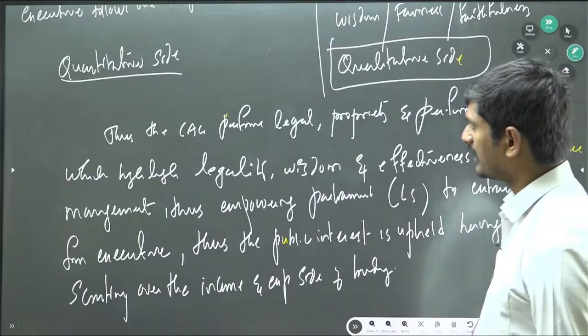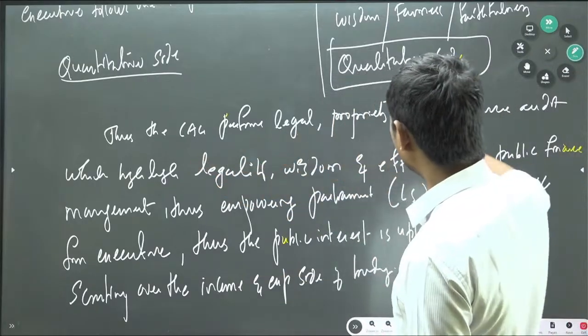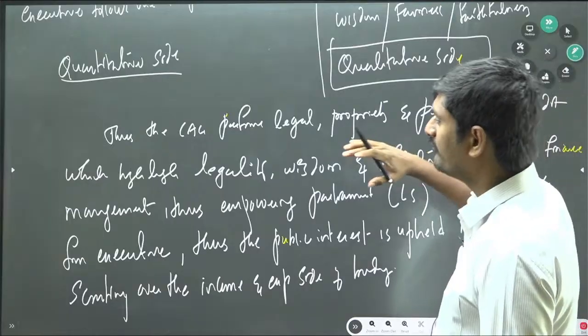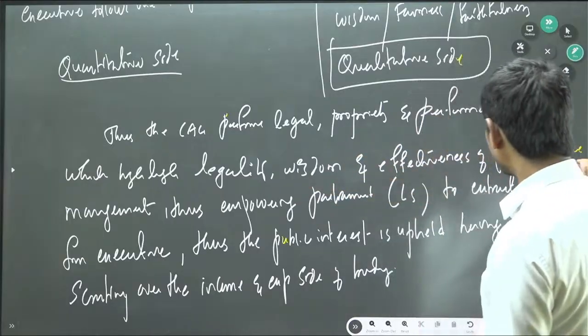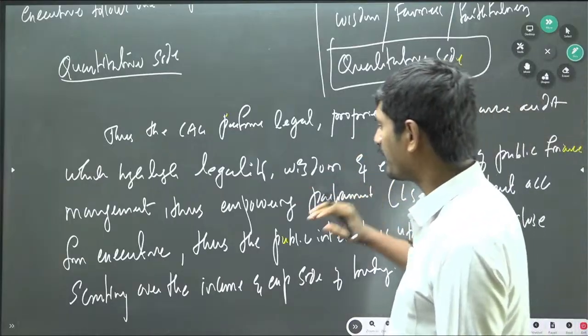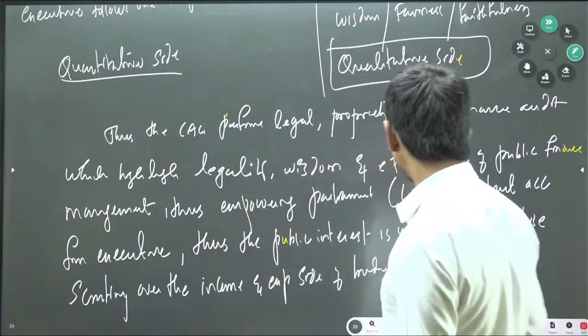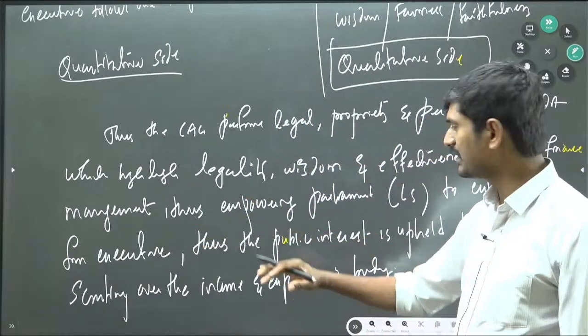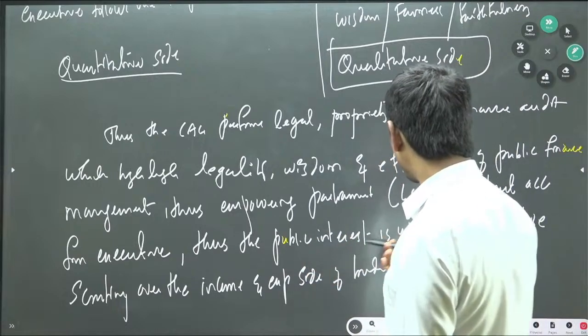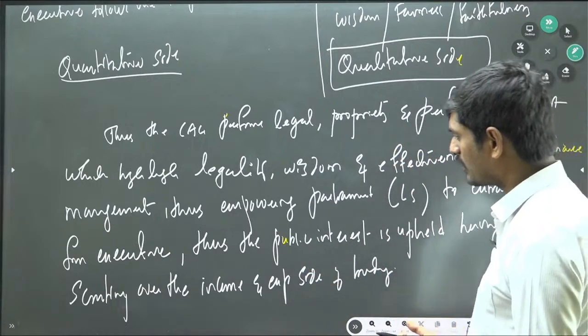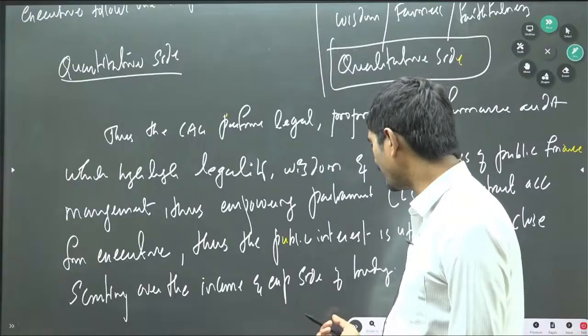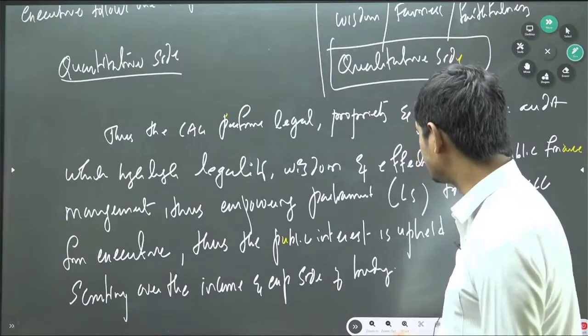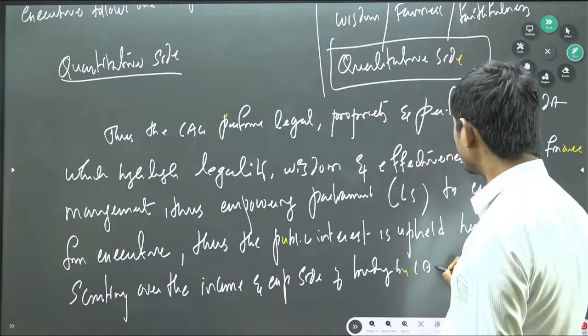Okay, right. So thus CAG performs legal, propriety and performance audit, which highlights legality, wisdom and effectiveness of the public finances, public finance management, thus empowering the Parliament to extract accountability from executive. Thus in turn the public interest is upheld, having close scrutiny over the income and expenditure side of the budget by CAG. So this is how.